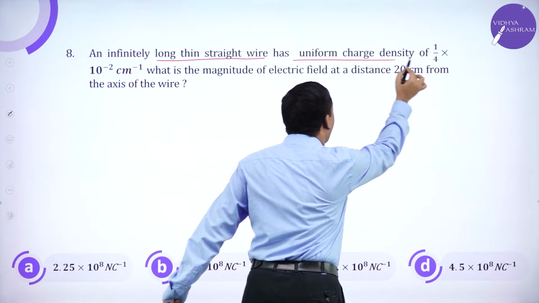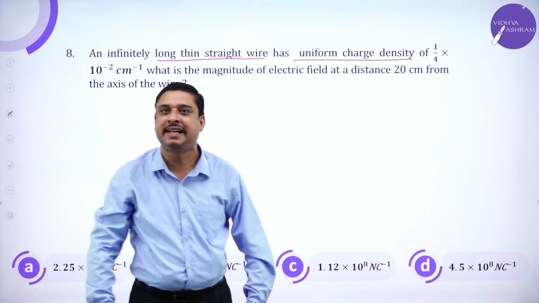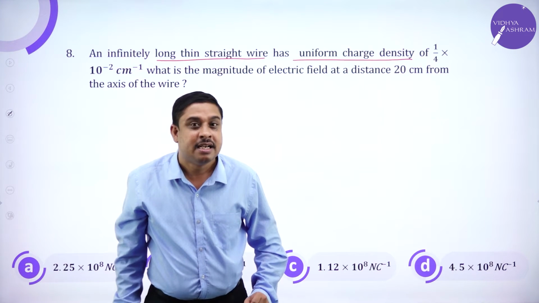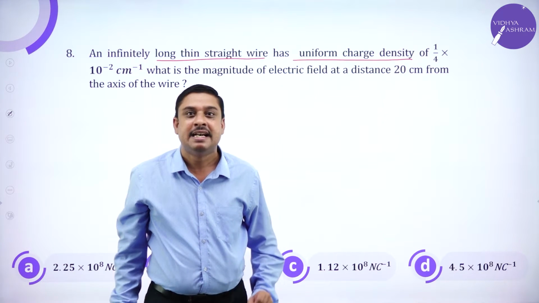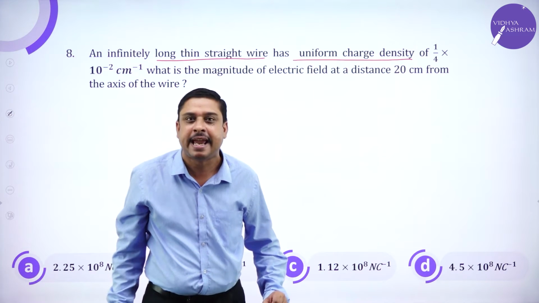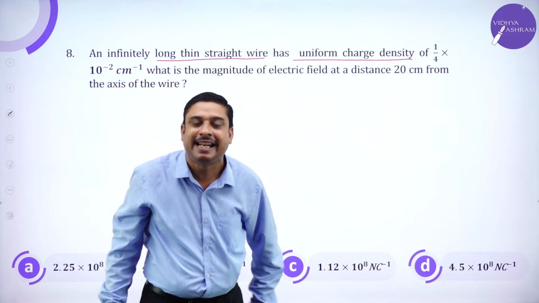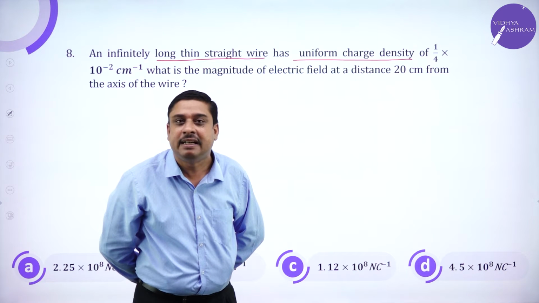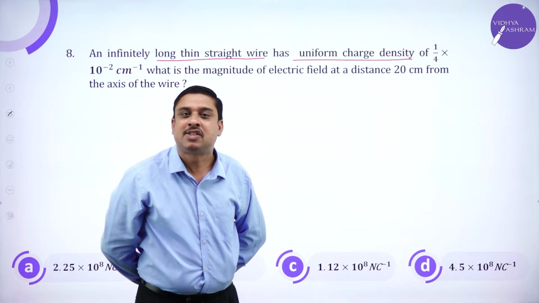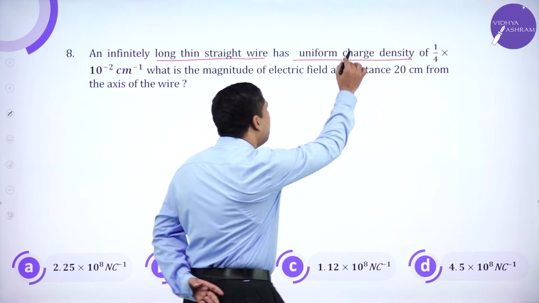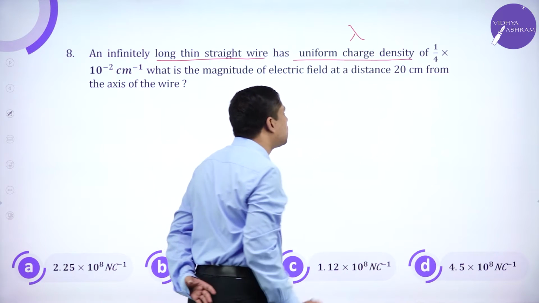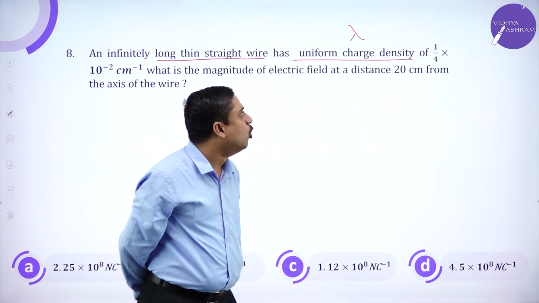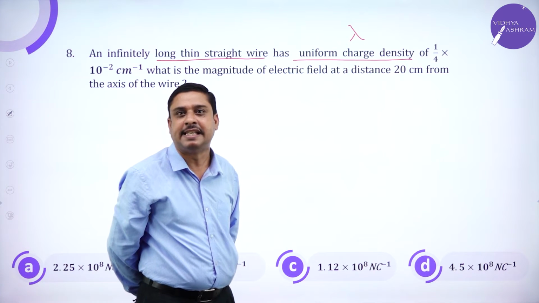has uniform charge density. Children, in the first lesson you have studied charge density, surface density, volume density. Wherever there are straight conductors, distribution of charges was defined with respect to lambda, where lambda was called uniform charge density.